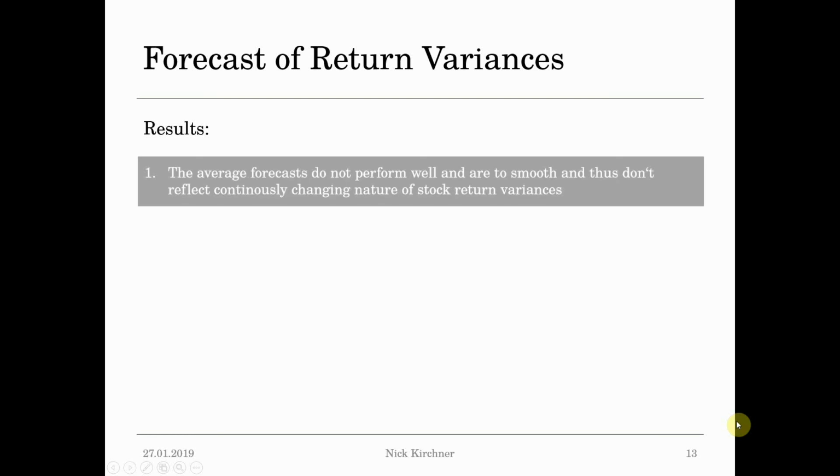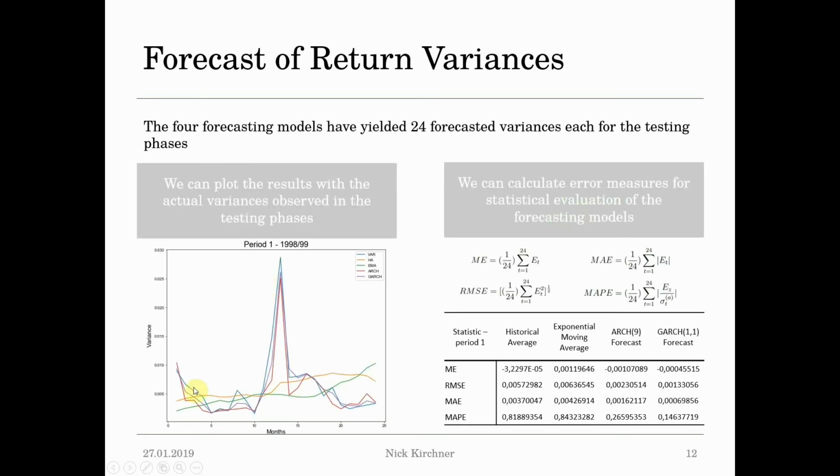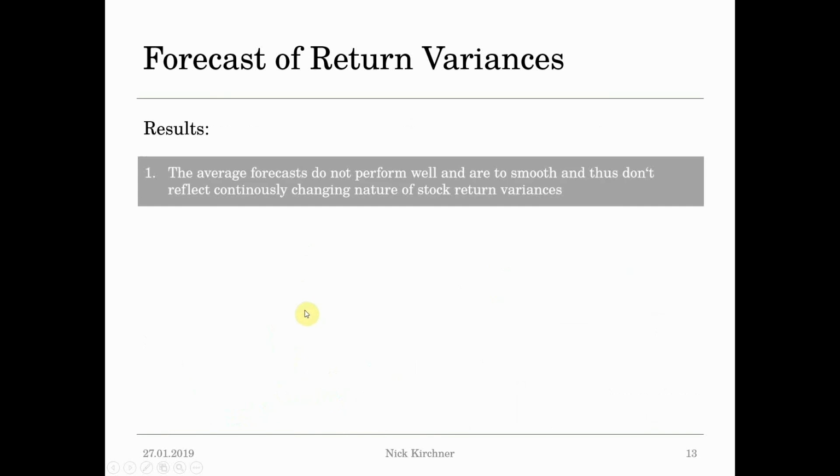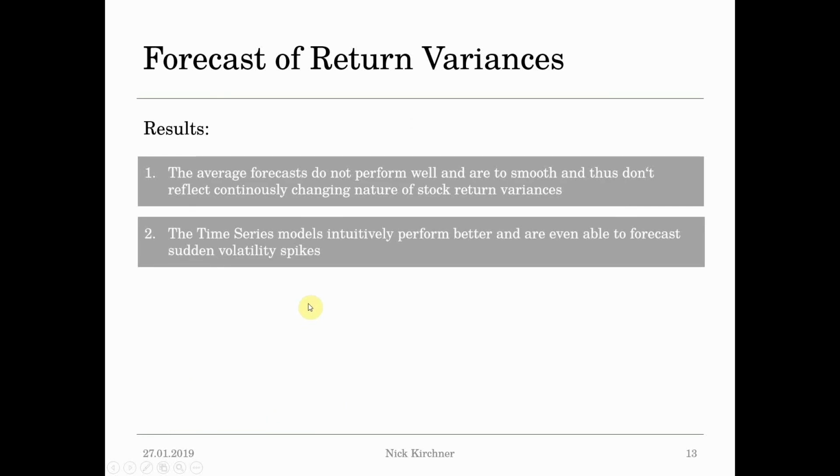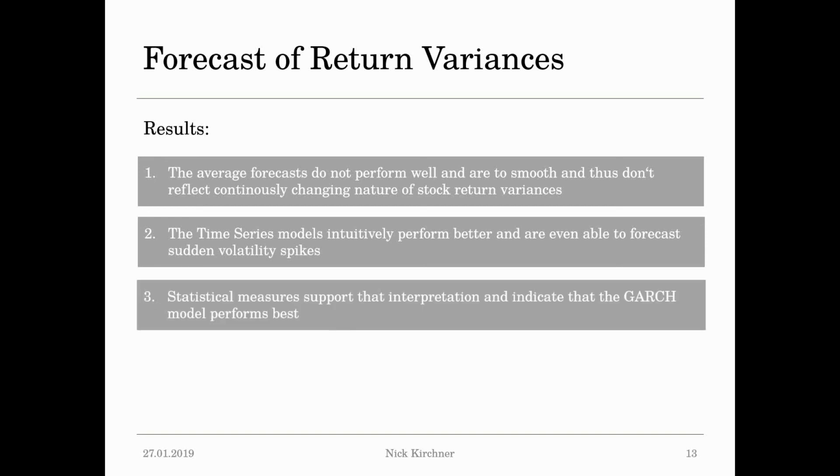What are the results? The average forecasts do not perform well and are too smooth and do not reflect the continuously changing nature of stock return variances. As you can see here, they are not able to capture those spikes. On the other hand, the time series models intuitively perform better and are even able to forecast sudden volatility spikes. Statistical measures support that interpretation and indicate that the GARCH model performs best.